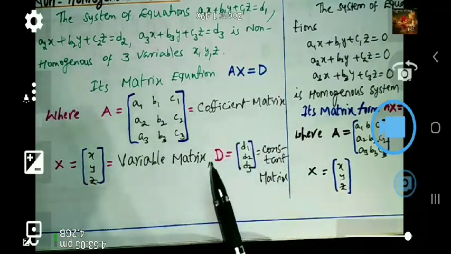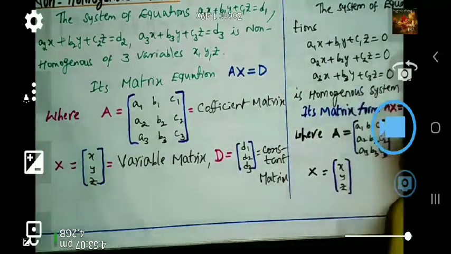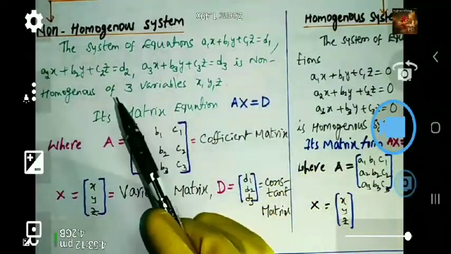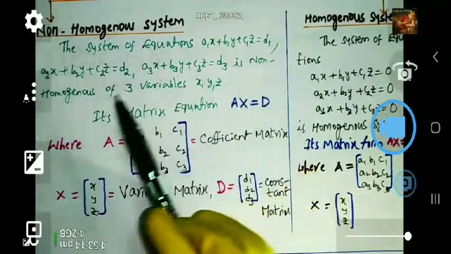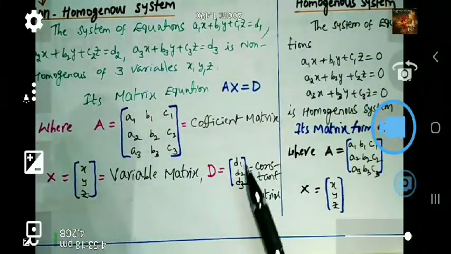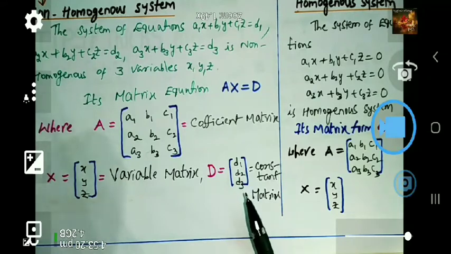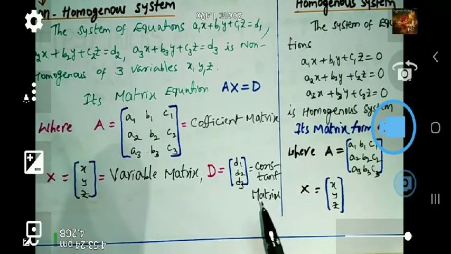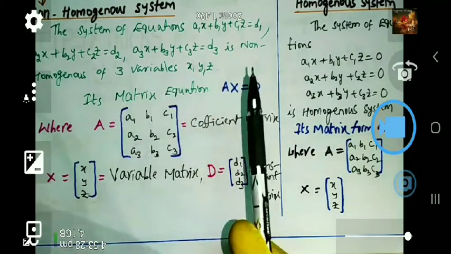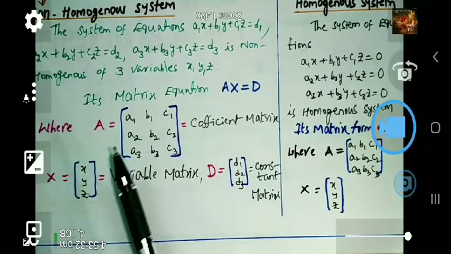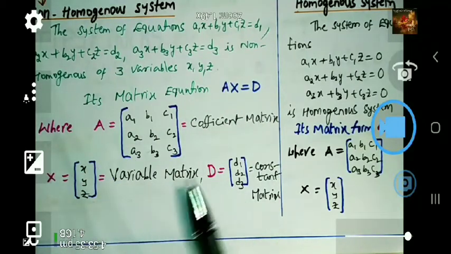D. In this system there are constants d1, d2, d3. You take D as the column matrix d1, d2, d3, formed with the constants. That is why it is called the constant matrix. First of all, you should know what a non-homogeneous system is, what its matrix equation form is, and what A, X, D are.